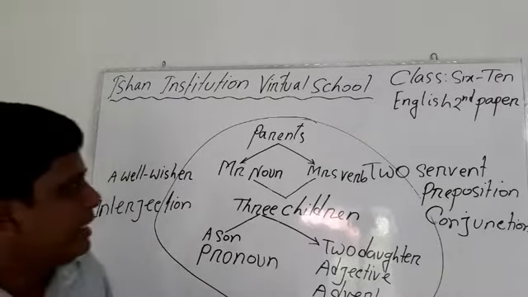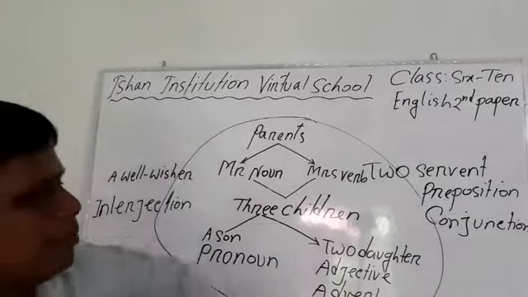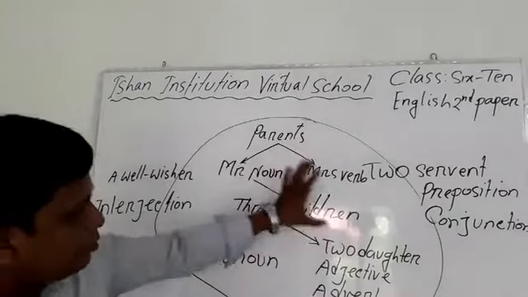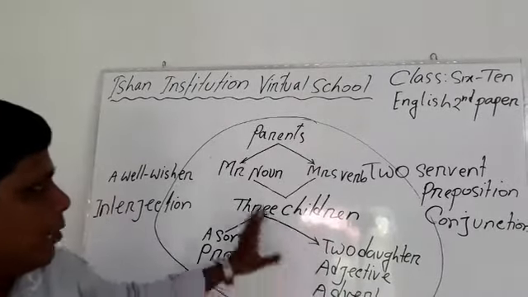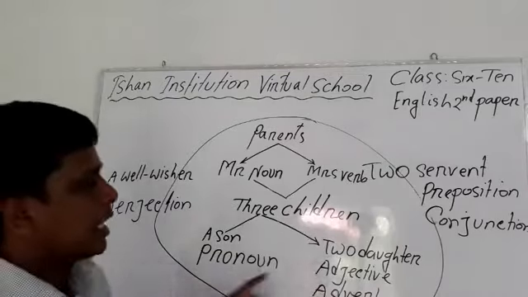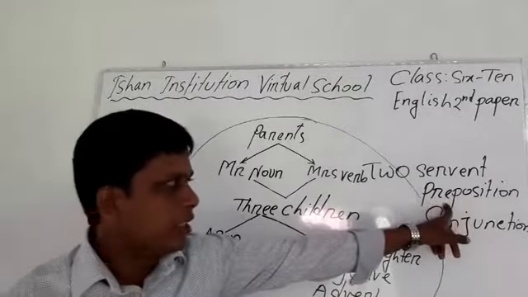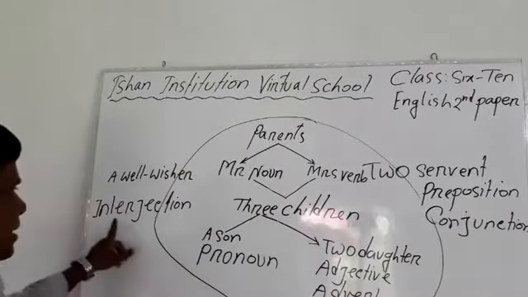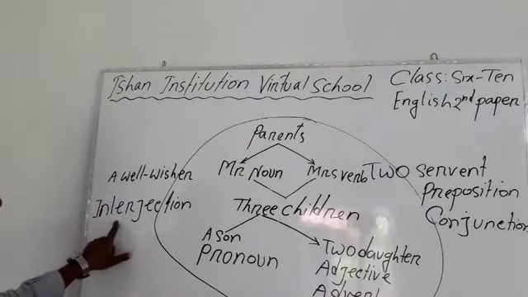Dear learners, these are the members of that family. These are the main members of that family. I have circled them here, and outside the circle there are two servants, preposition and conjunction, and the family also has a well-wisher, interjection.